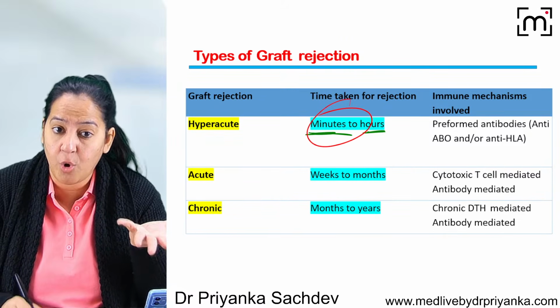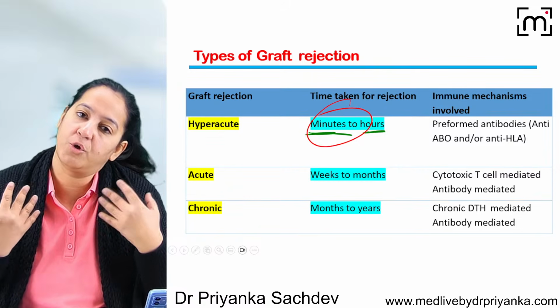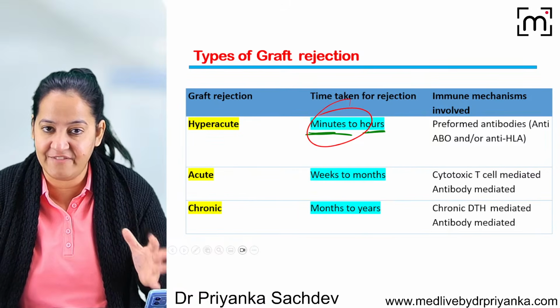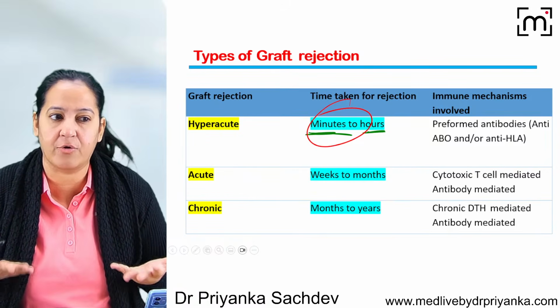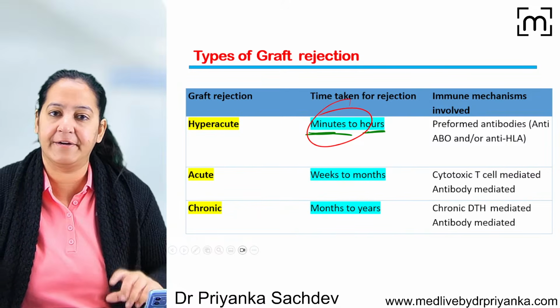Sometimes, I'm saying, on the OT table itself, before you suture the recipient, you come to know the graft is rejected. The complete graft becomes congested, highly vascular, highly congested, and looking grossly only, you identify it's a gone case. It's an unsuccessful surgery and it is rejected.